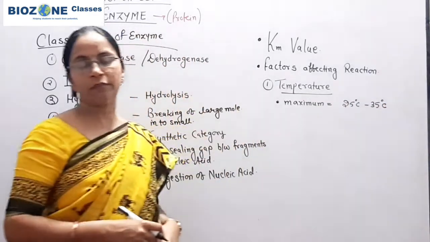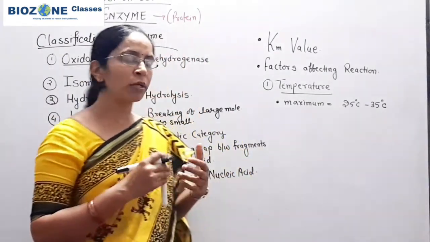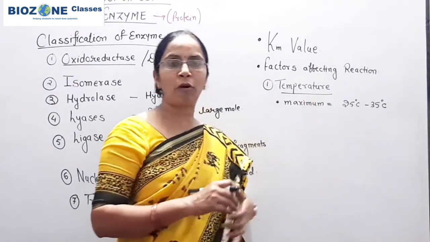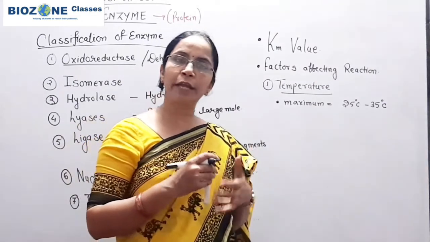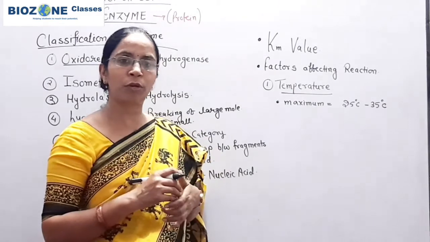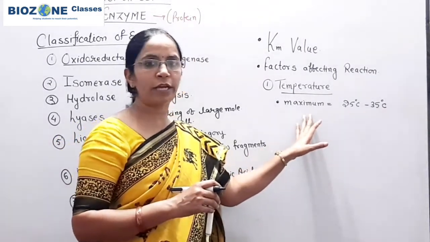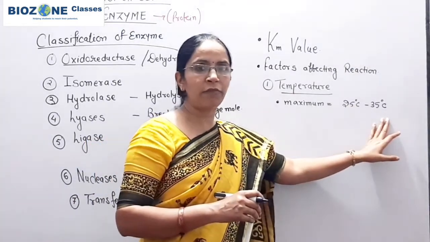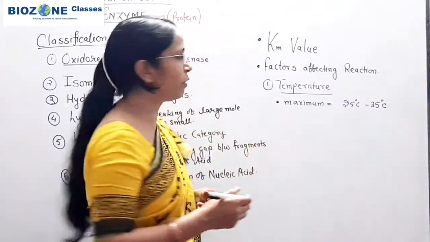Beyond 35, normally we say beyond 40 degrees Celsius, you remember, enzymes are made up of protein, and at high temperature proteins start degradation, that means the peptide bonds of the protein start to break down. That's why the maximum activity of the enzyme appears in between 25 to 35 degrees Celsius. Beyond 40 degrees, the enzyme becomes deactivated.